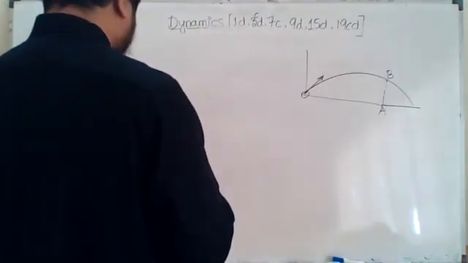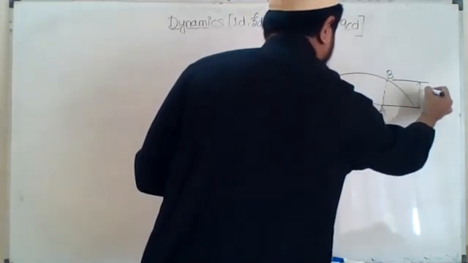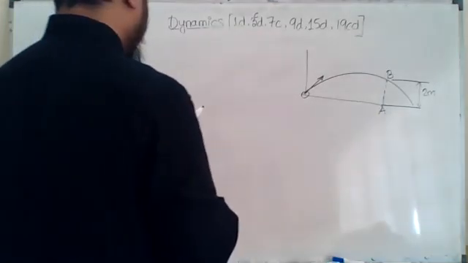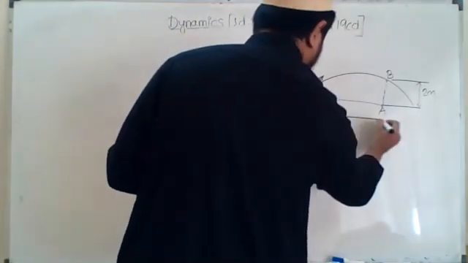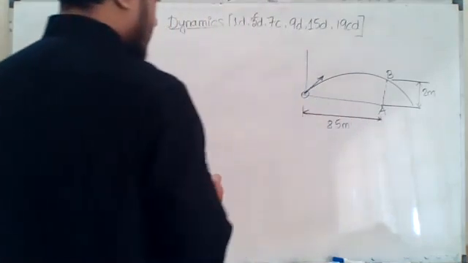This wall is of 2 meter height, and it is at a distance of 85 meter.